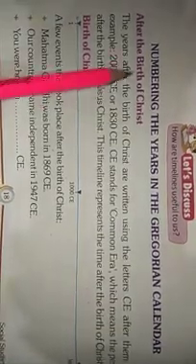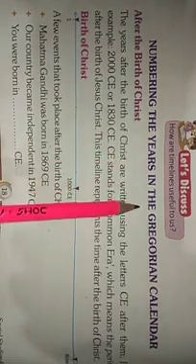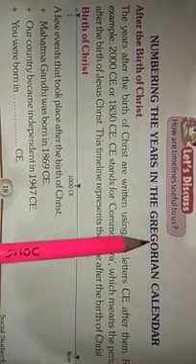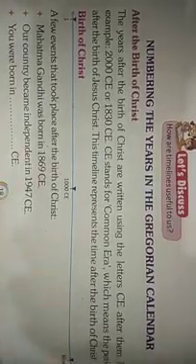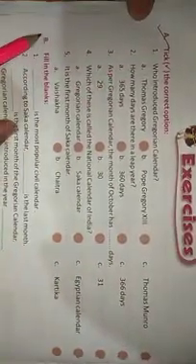Our next topic is numbering the years in the Gregorian calendar. And this topic I will explain to you tomorrow. After that, you have to solve these exercises: tick the correct option, fill in the blanks, true or false, and matching. You will do this work in your book. Thank you.